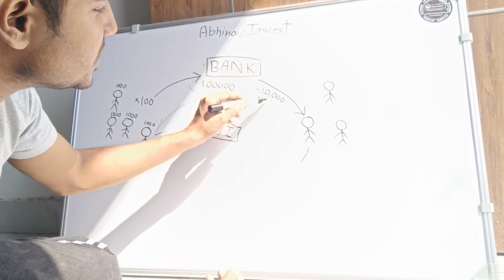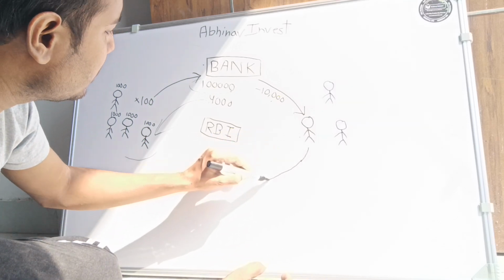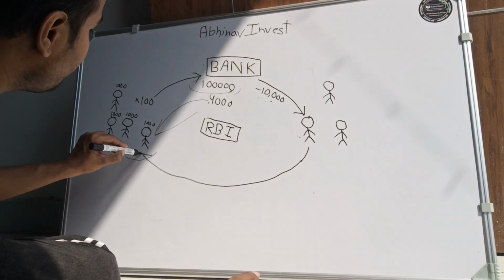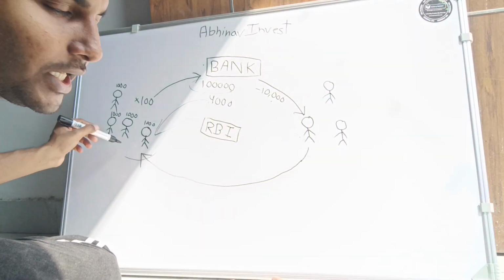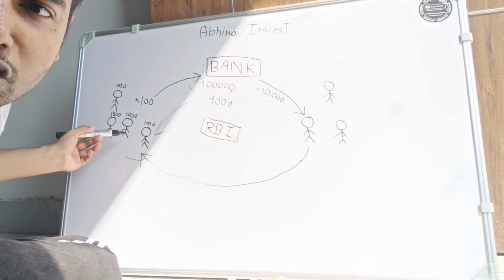That means this money will not vanish from the world. This money will be given to a company. See, if you remember, in the starting I told you, these are also companies, these are also people.